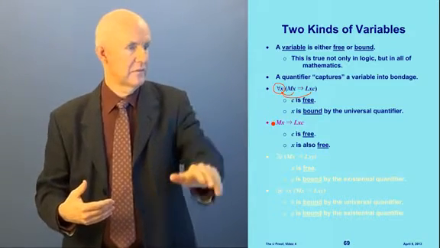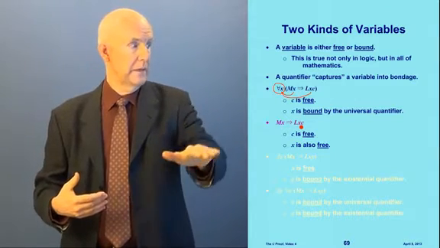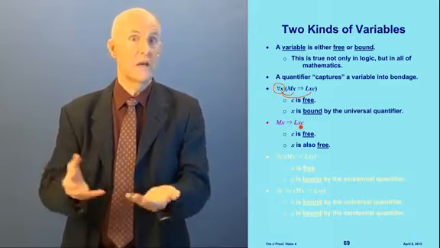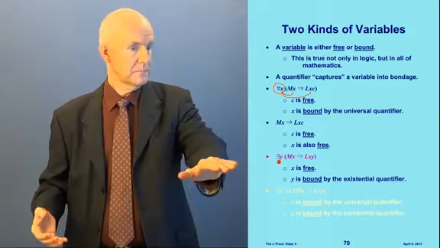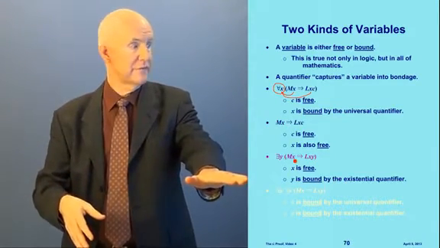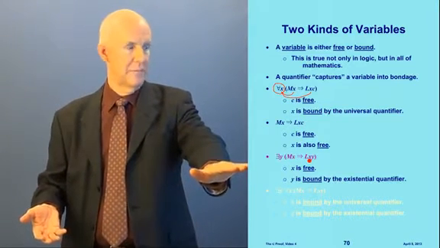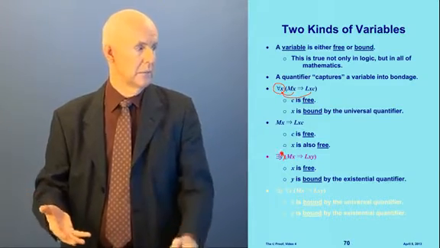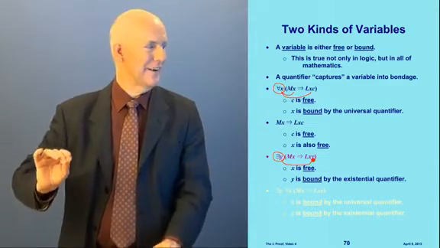Now let's look at this sentence: if mx, then lxc. Here they're both free. C is free and x is also free. If there are no quantifiers at all, then all the variables are free. How about here? There exists a y such that stuff in here. Here x is free because there's no quantifier on the x. So if mx, then lxy, both of those x's are free. But the y is bound. The y is bound by the existential quantifier.